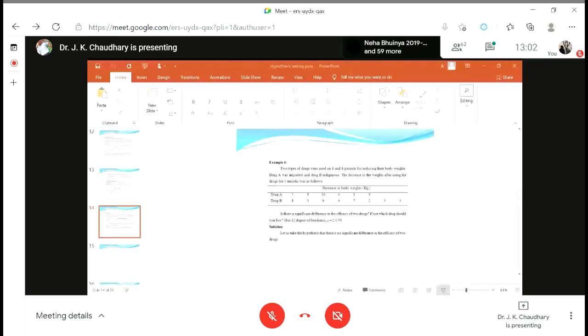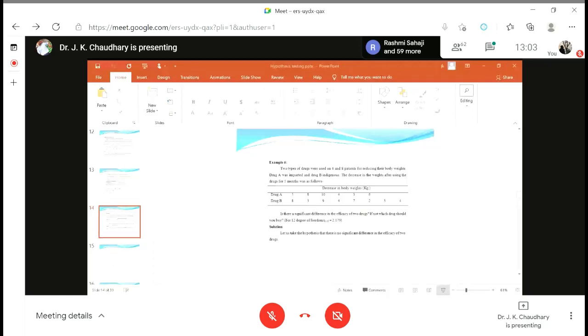So now the question is that, is there a significant difference in the efficacy of two drugs? If not, which drug should you buy? So now this is the question, which drug is better for the reduction in body weight? Drug A we gave to the 6 patients, drug B we gave to the 8 patients.